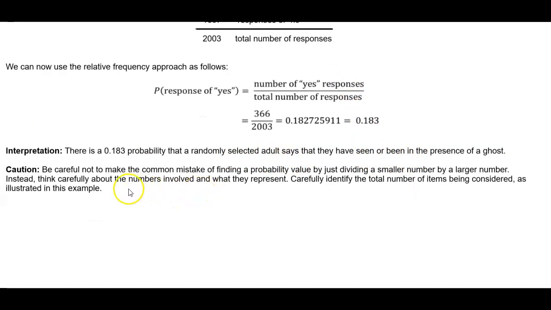Now, caution: be careful not to make the common mistake of finding a probability value by just dividing a smaller number by a larger number. Instead, think carefully about the numbers involved and what they represent. Carefully identify the total number of items being considered, as illustrated in this particular example.